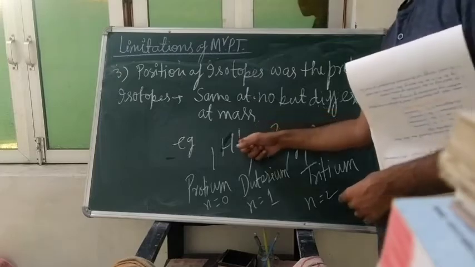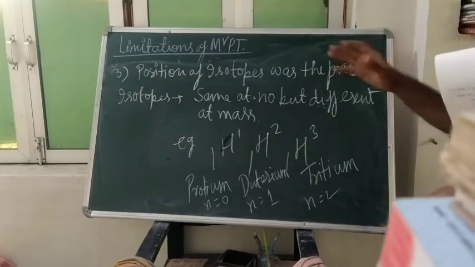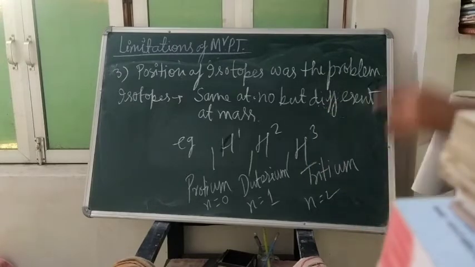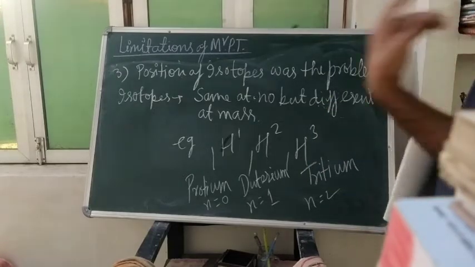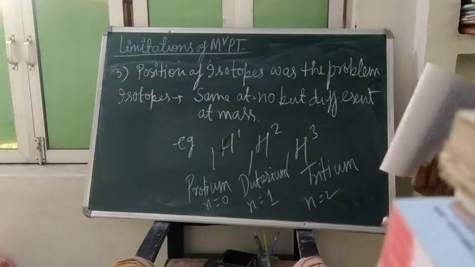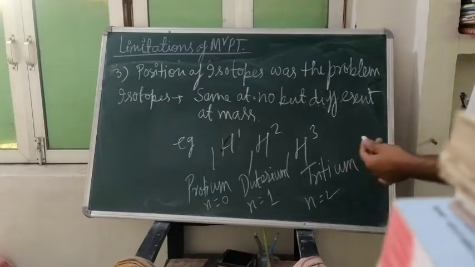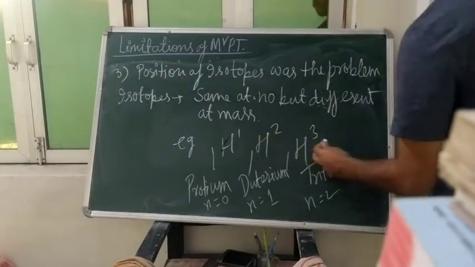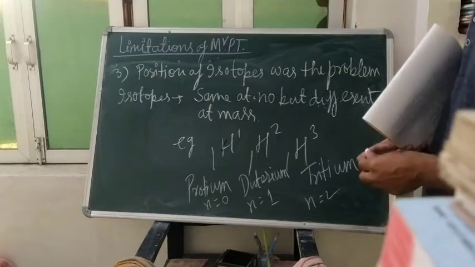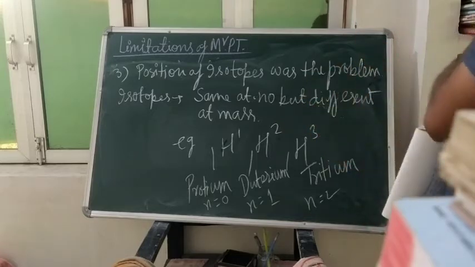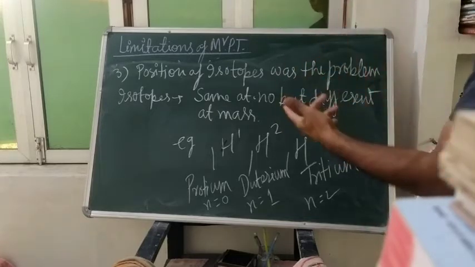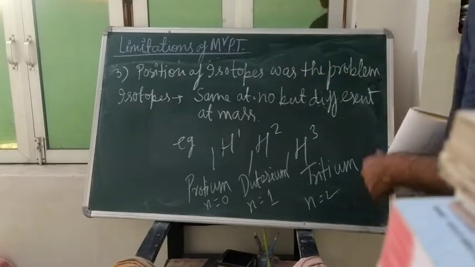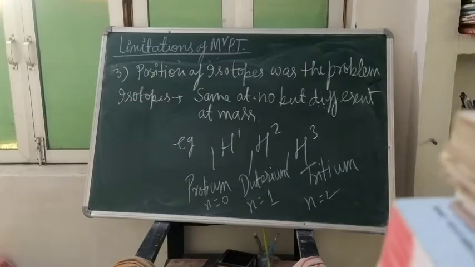So they should be placed at different places, since elements were arranged in order of increasing atomic mass, but Mendeleev placed these isotopes at the same position. This was the problem. You can take this screenshot.